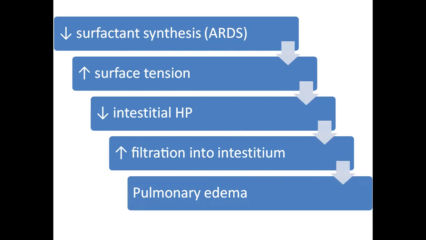Once the fluid accumulates in the pulmonary interstitium, what is interstitium? The space between your pulmonary vessels and your alveolar membrane, the pulmonary interstitium. This is the place where mainly the collagen and elastin fibers are present. So when this space, especially lung parenchyma, increases because of the accumulation of fluid,